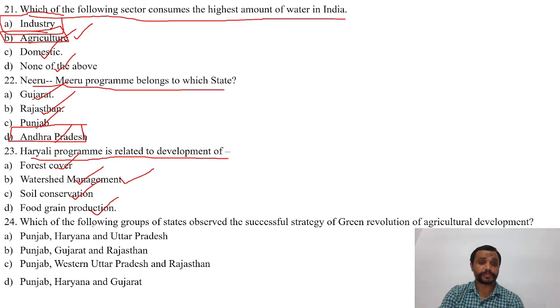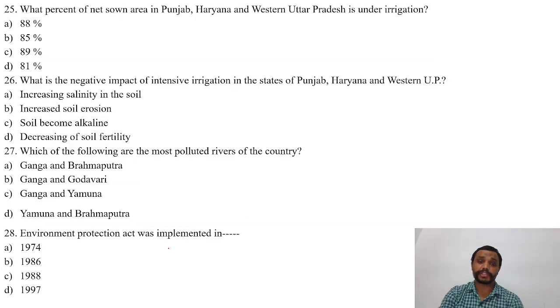The next question is, which of the following group of states observed the successful strategy of green revolution of agricultural development? Options are A. Punjab, Haryana and Uttar Pradesh, B. Punjab, Gujarat and Rajasthan, C. Punjab, Western UP and Rajasthan, D. Punjab, Haryana and Gujarat. The right answer is A, that is Punjab, Haryana and Uttar Pradesh.